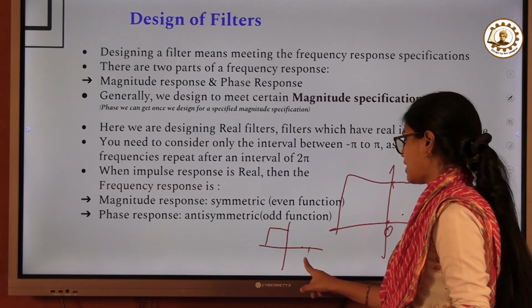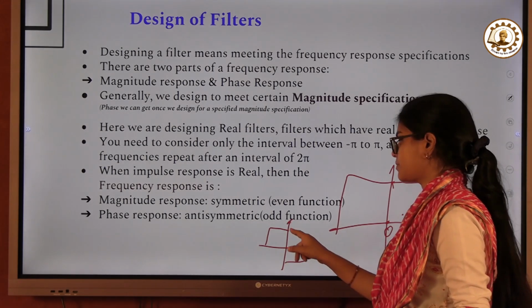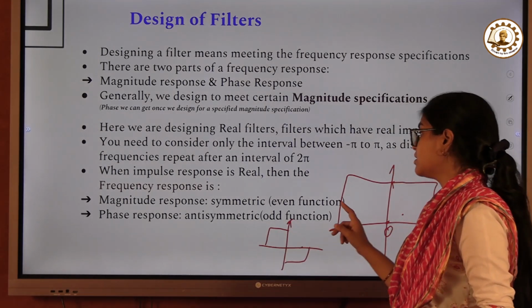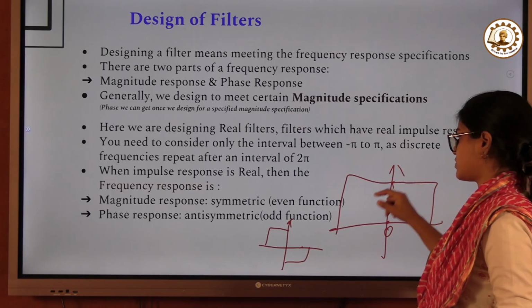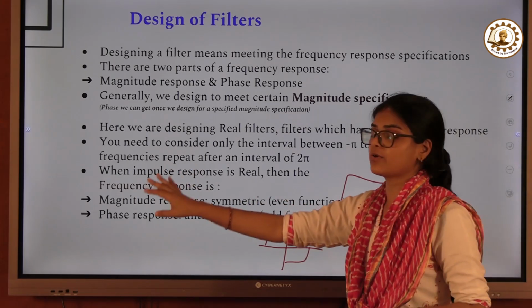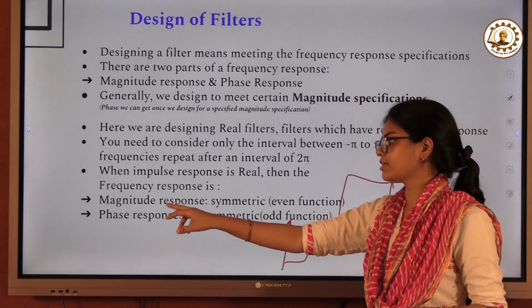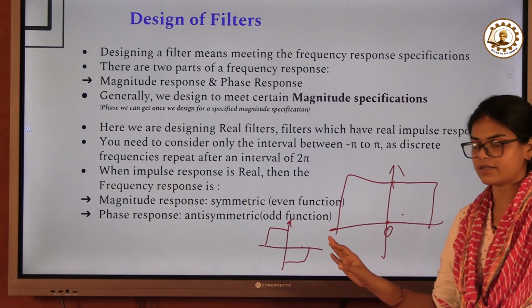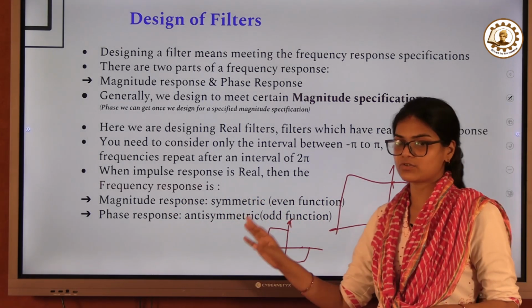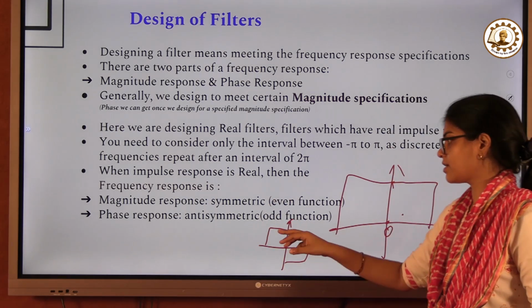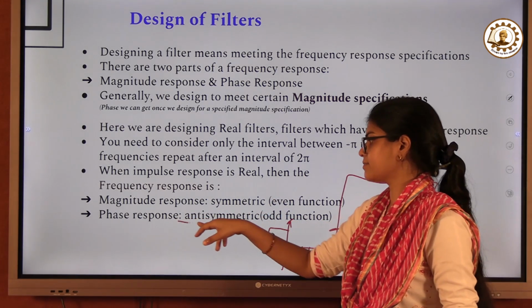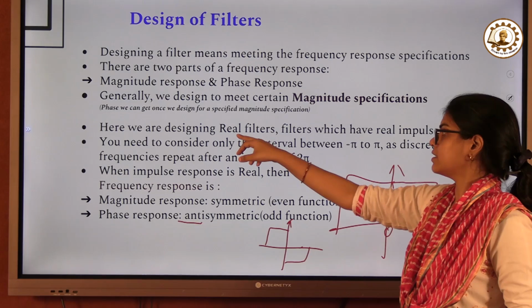This will be the phase response for a filter, and this one will be the magnitude response. Why? Because we are going to design a real filter. When we design a real filter, the magnitude response is going to be symmetric and the phase response is going to be antisymmetric. Why does it have to be symmetric and antisymmetric? Because this is a real filter.